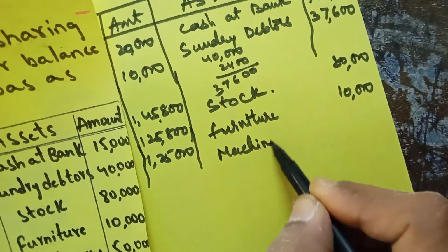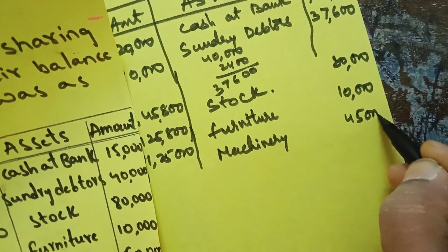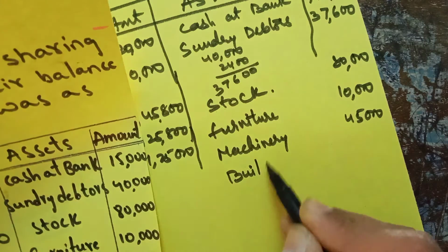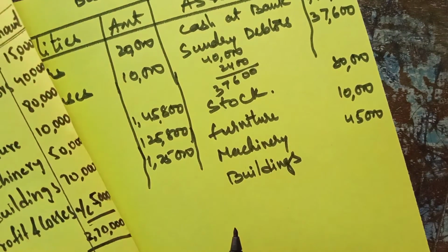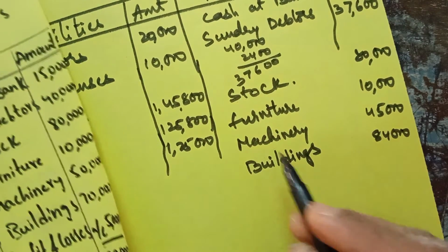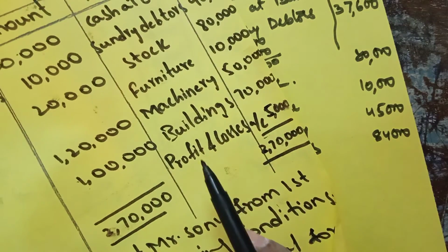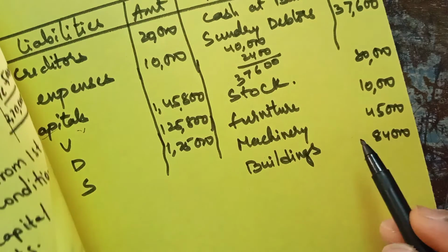Machinery, there is a depreciation of 5,000, so 45,000. And building, there is an appreciation of 14,000, 20% of 14,000, so it will be 84,000. And profit and loss is distributed, it will not come. So over.